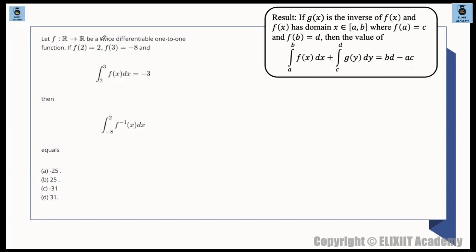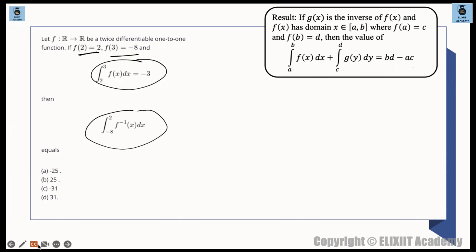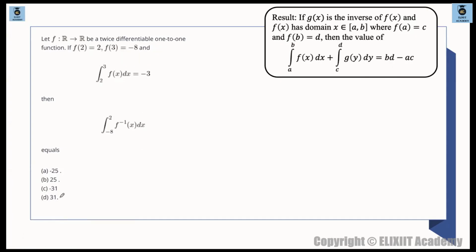Let function R to R be a twice differentiable one-to-one function. If f of 2 is 2, f of 3 is minus 8, and this integral is given, we have to find integral minus 8 to 2 f inverse x dx. So first of all, ये जो रिजल्ट है ये भी वही चीज बोल रहा है कि इंटीग्रेशन a to b fx dx प्लस इंटीग्रेशन c to d g of y dy. ये g of y क्या है भाई? g is nothing but the inverse of fx. मतलब ये g of y is nothing but f inverse of x dx. ये सेम चीज है. ठीक है, both of them have the same meaning.